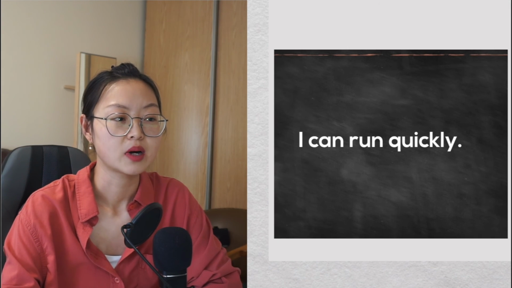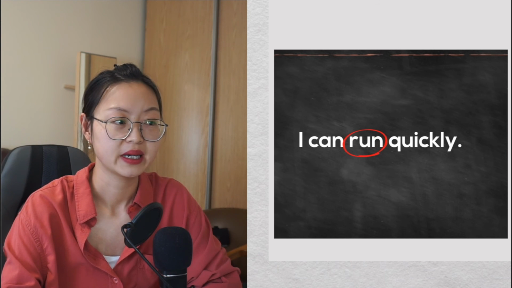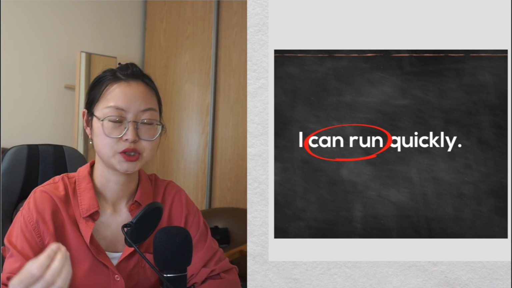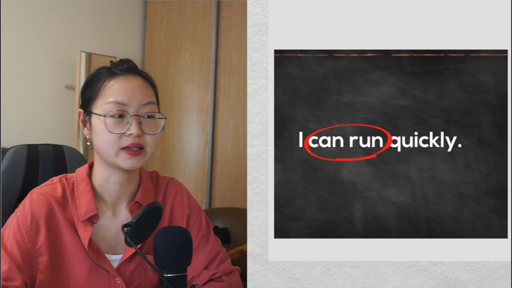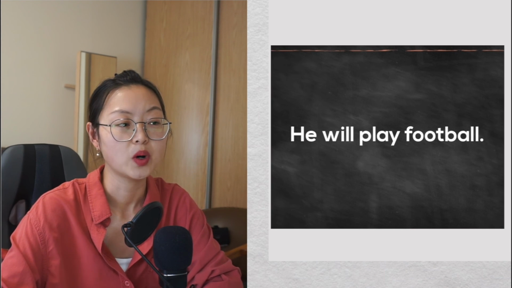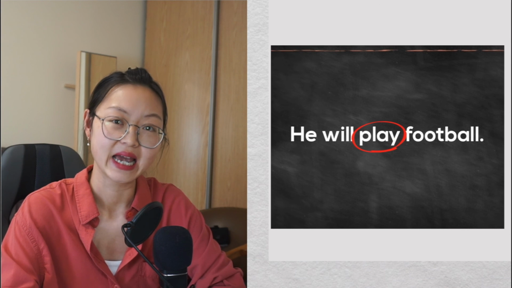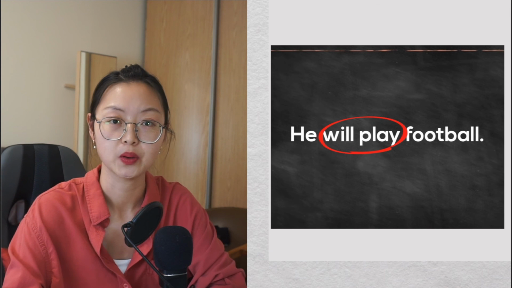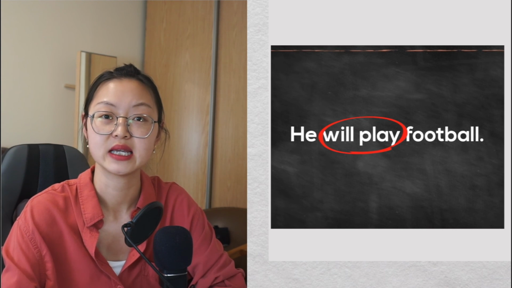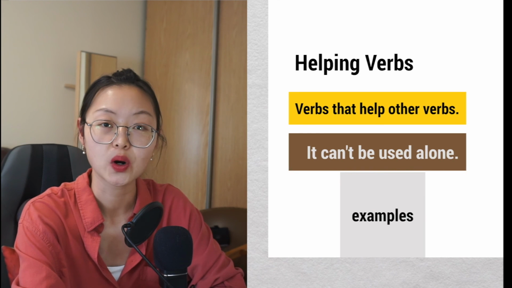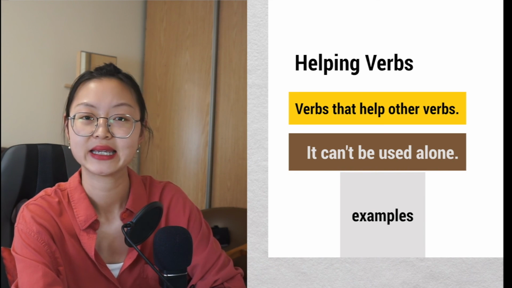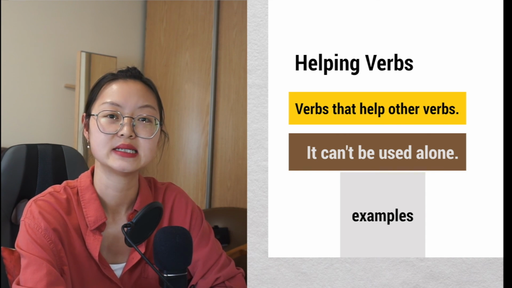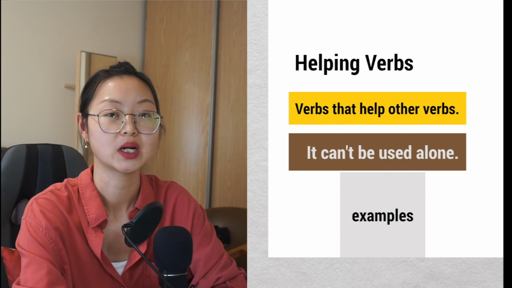The example: I can run quickly. Run is an action verb and can is a helping verb. So can gives an extra meaning to run. I can run quickly. Another example is he will play football. Play is an action verb and the helping verb is will. He will play football, and will tells you this is in the future, not right now. And those are helping verbs such as can, will, could. Those are two verbs in one sentence, and the first verb is our helping verb.